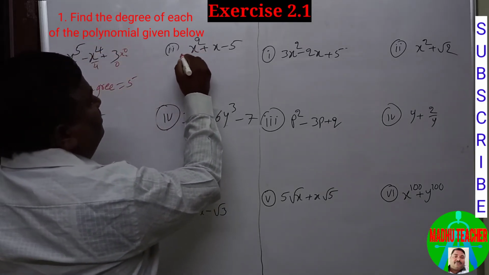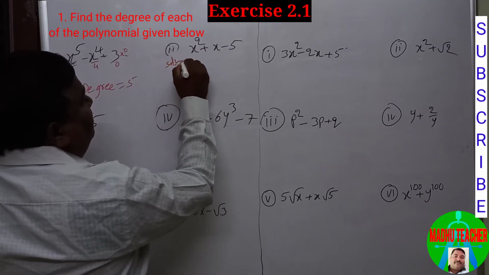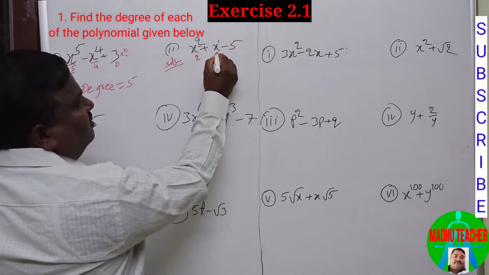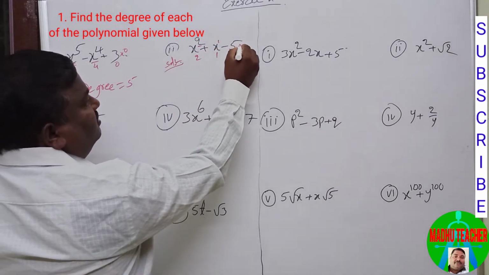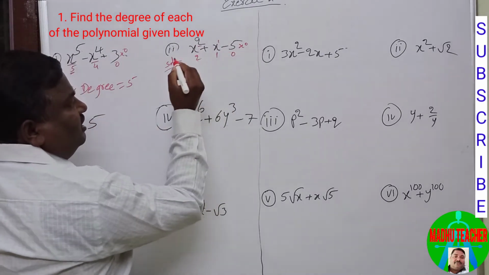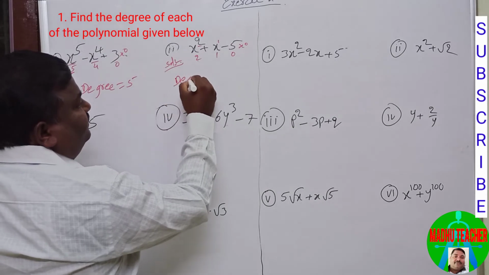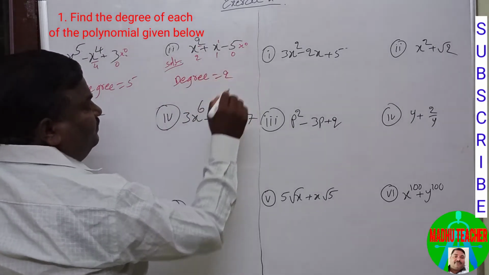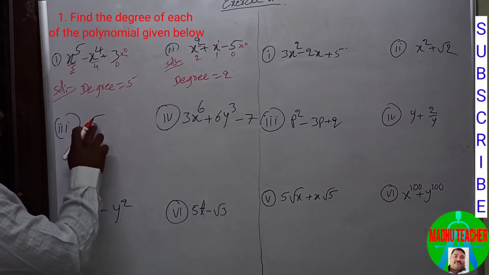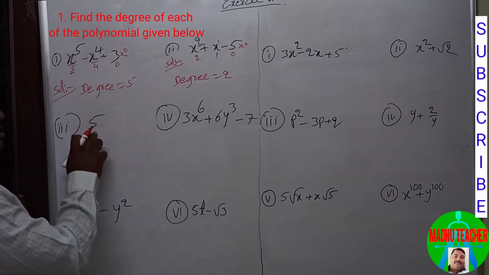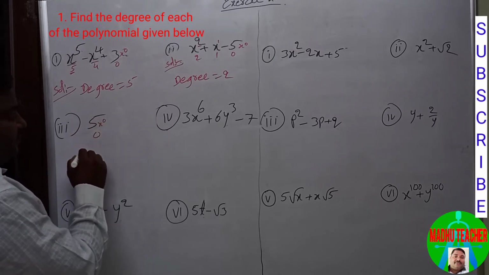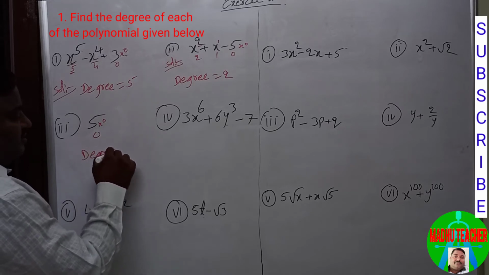The second one: write the degree of each and every term. So it is 2, and there is no exponent, means 1, so its degree is 1. Constant, so its degree is 0. Among these three, 2 is the greatest, so degree equal to 2. Next, it is a monomial and it has only one term and it is constant. So its degree is 0. Therefore degree of this polynomial is 0.